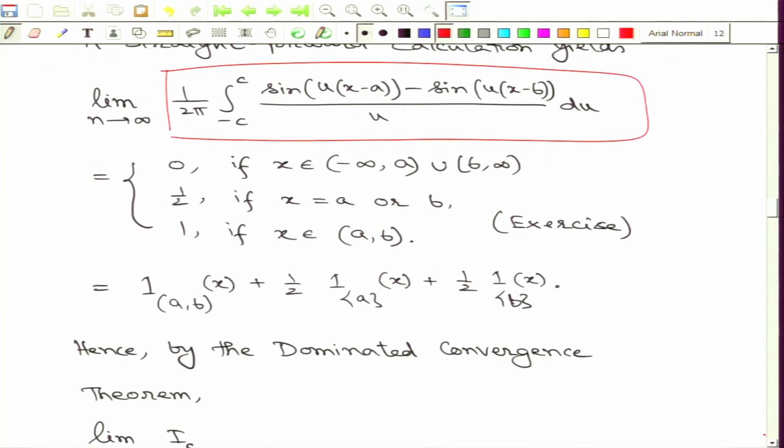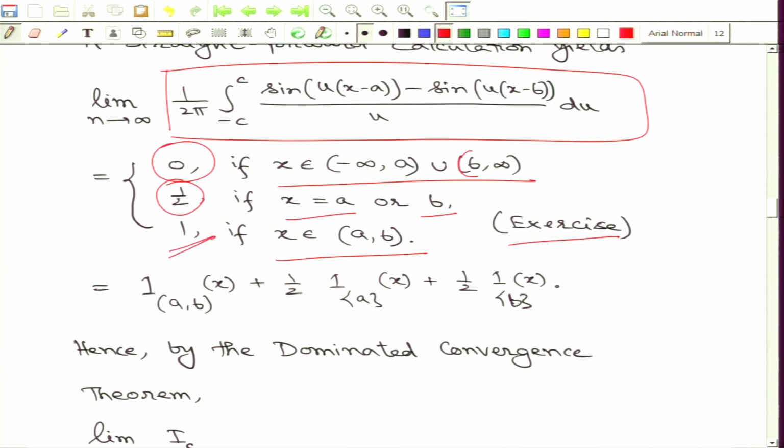The claim is that the pointwise limit can be explicitly computed, and this is exactly the case: whenever x falls outside the interval [a, b], this quantity is exactly 0. If x is exactly a or b, this quantity is half, and if x is inside the interior of (a, b), then this quantity is 1. You can check it explicitly, this is left as an exercise for you. But here this expression essentially depends on x. So, you end up with a function of x.